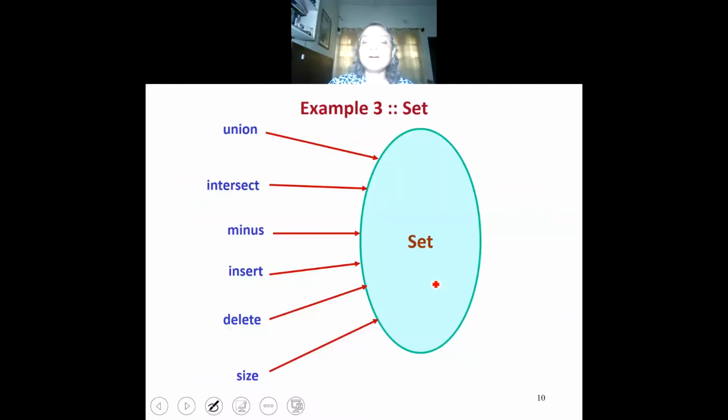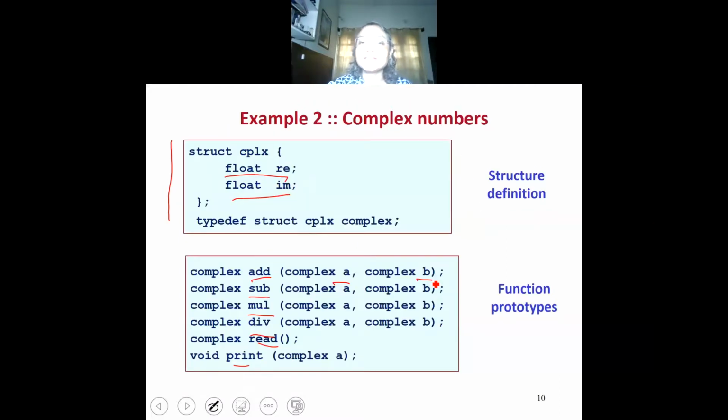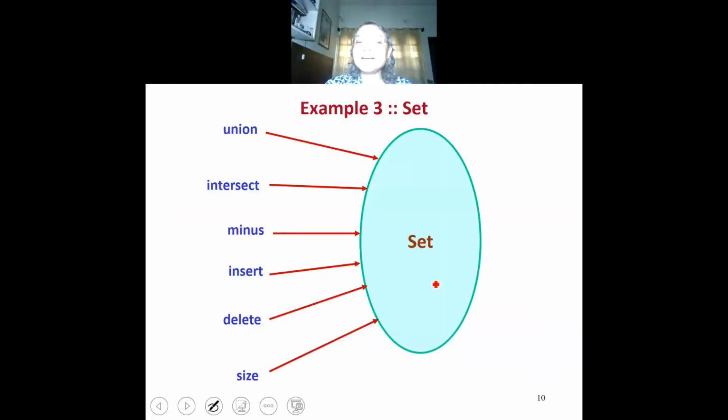And now you know how to implement these functions. Let's take a third example. This is the example of a set. And these are the operations that we define on a set. Union: we take two sets as parameters and create a new set, which is their union.